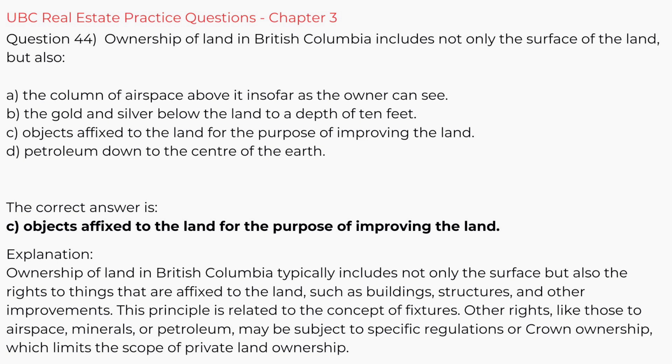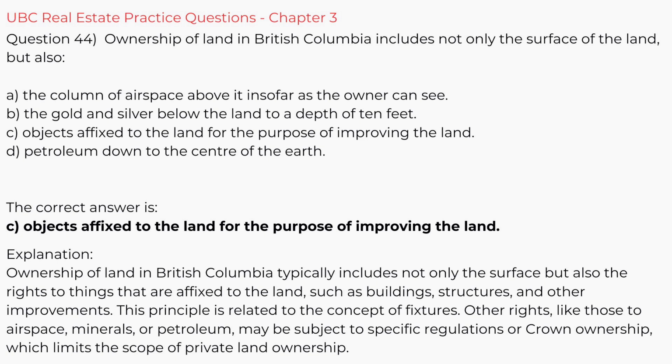Question 44. Ownership of land in British Columbia includes not only the surface of the land, but also A. the column of airspace above it, insofar as the owner can see. B. the gold and silver below the land to a depth of 10 feet. C. Objects affixed to the land for the purpose of improving the land. D. Petroleum down to the center of the earth. The correct answer is C. Objects affixed to the land for the purpose of improving the land.